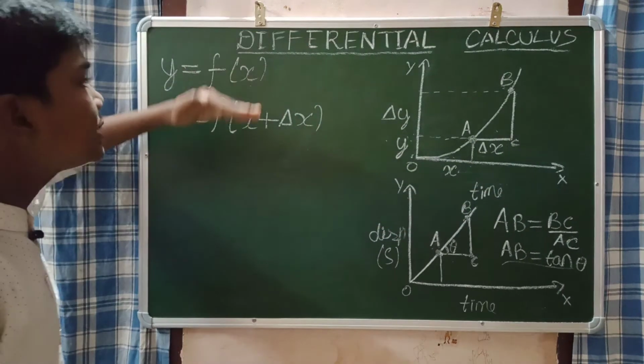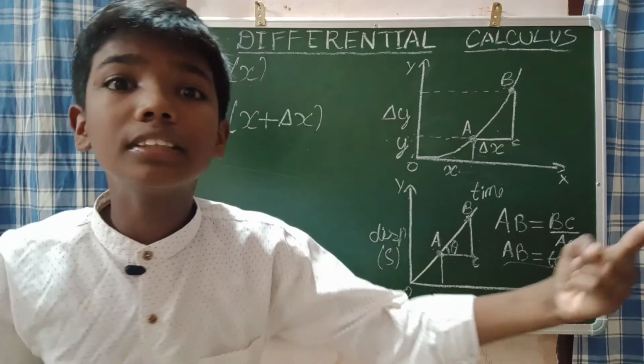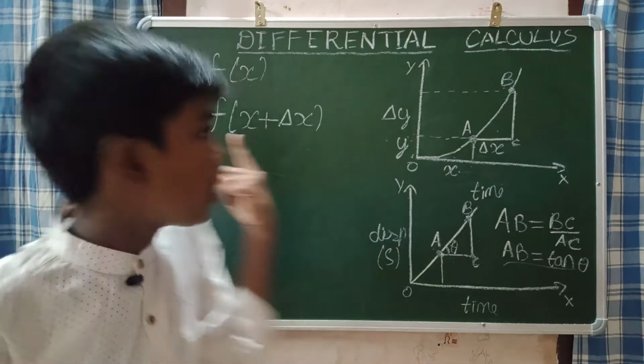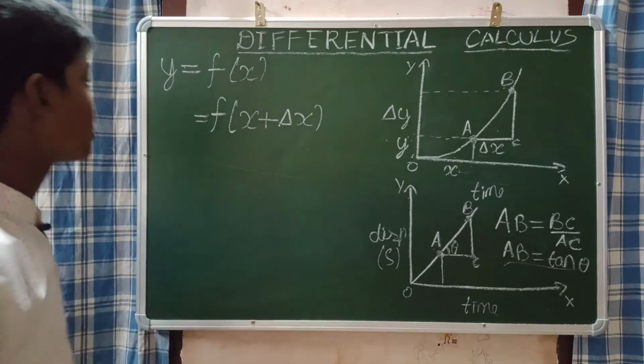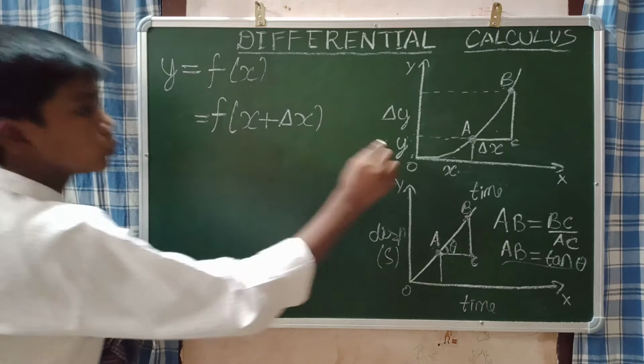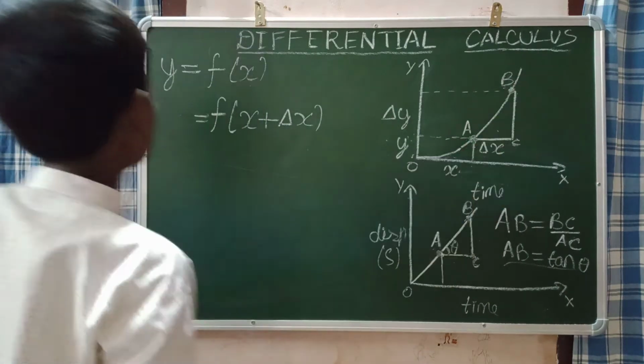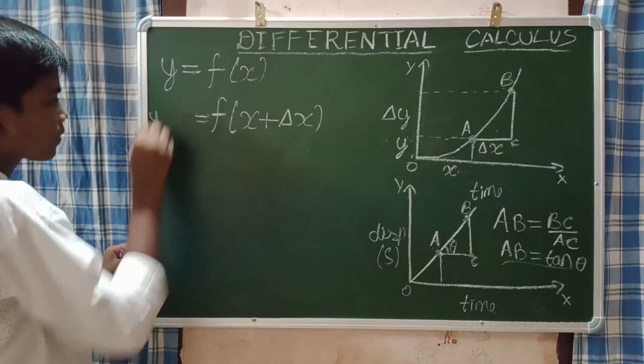If there is some change in x, there will also be some change in y, no? Because y is dependent on x, so it will be y plus del y, because already it is y. Now we are adding del y. So y plus del y.